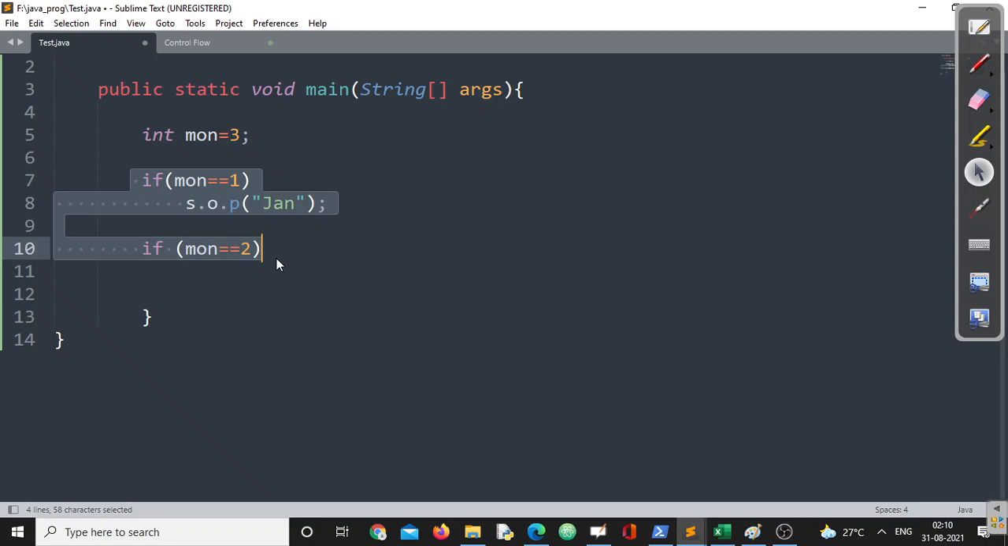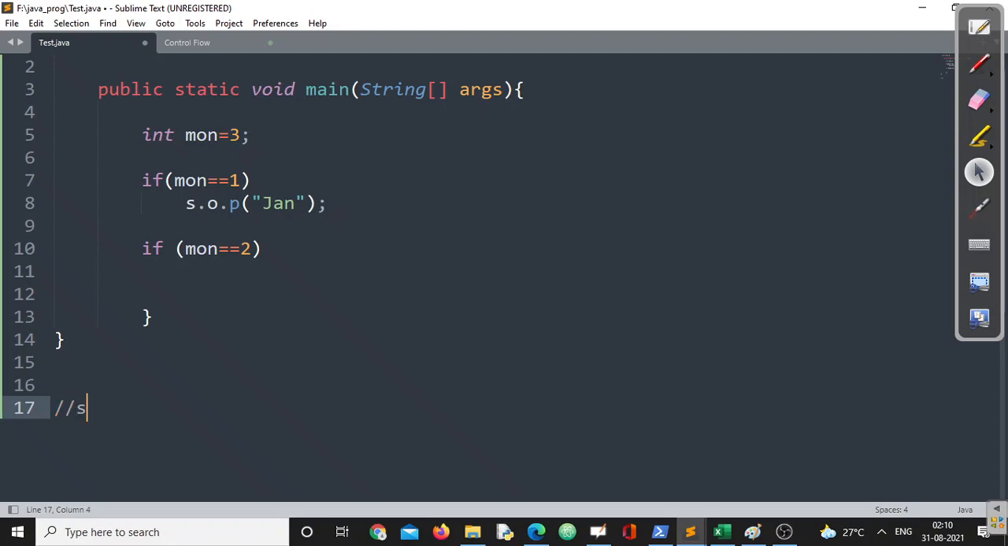That doesn't mean if is not a good choice. Of course, if is a good choice. But there are a few cases where this if can be replaced with one more control flow statement. And this is the case. This is the case where we can replace this if with another control flow statement. That is none other than your switch.